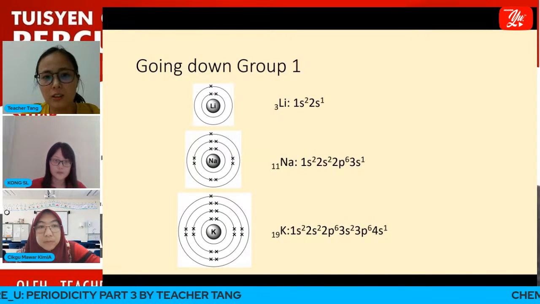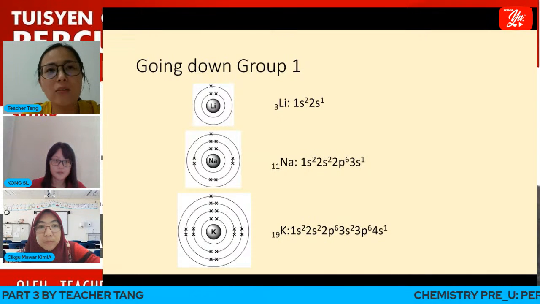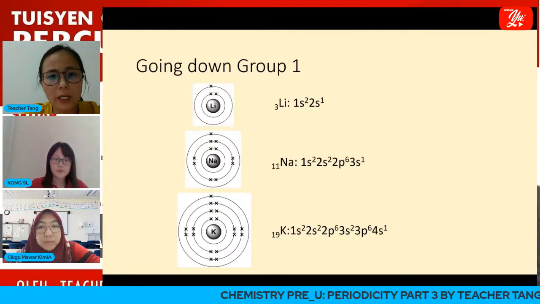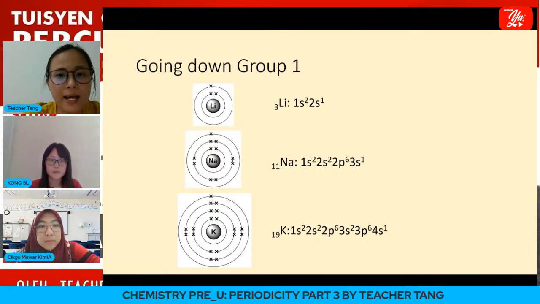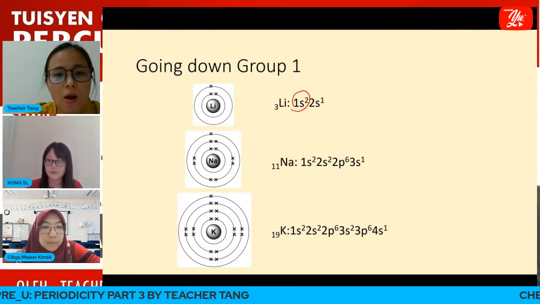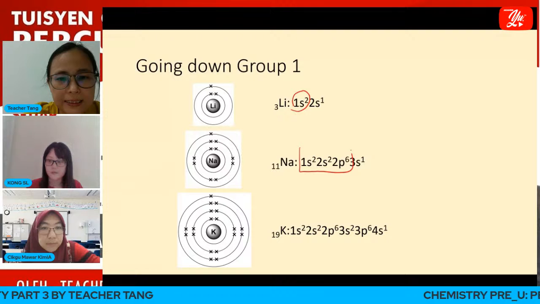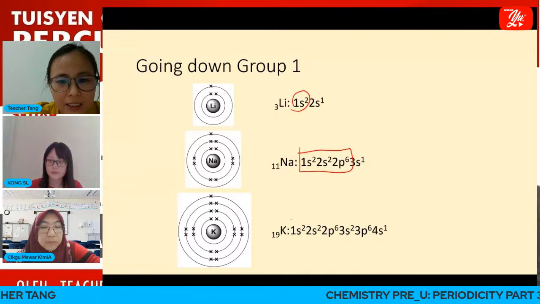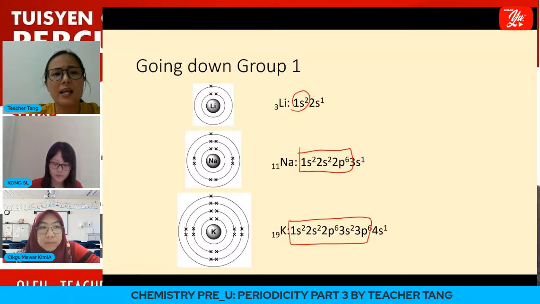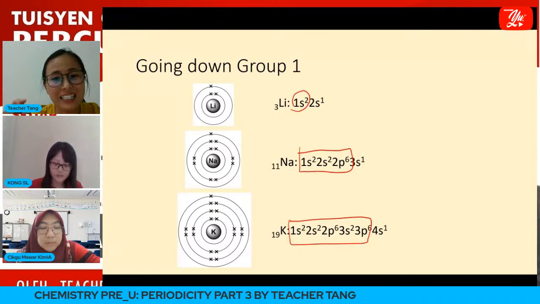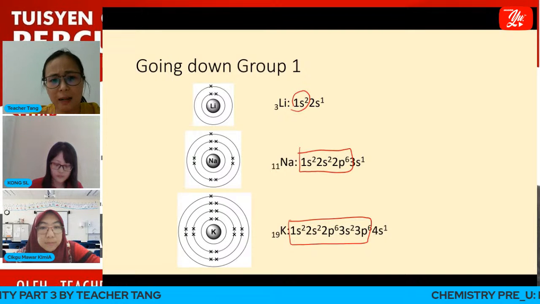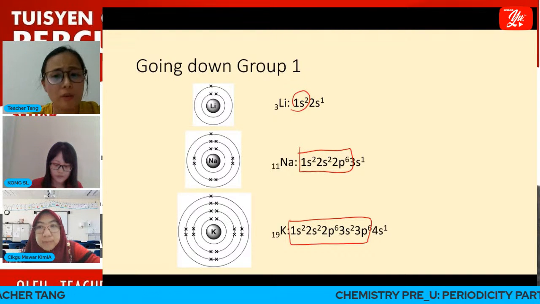So how about going down a group? I give you an example, group 1. As we go down group 1, can you see that? For lithium, this is the inner shell's electron. For sodium, this is the inner shell's electron. And for potassium, this is the inner shell's electron. So can you see that as going down the group, the inner shell electrons increase, because the number of inner shells filled with electrons increases.